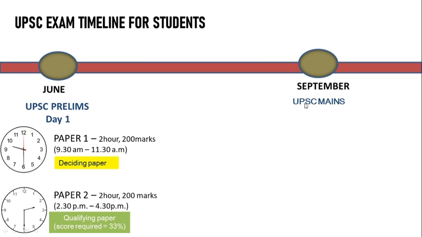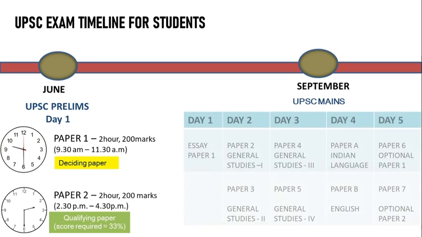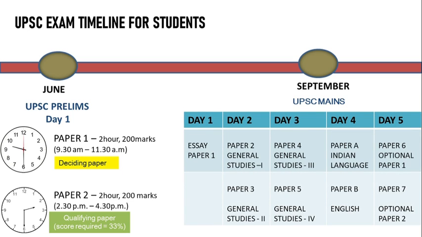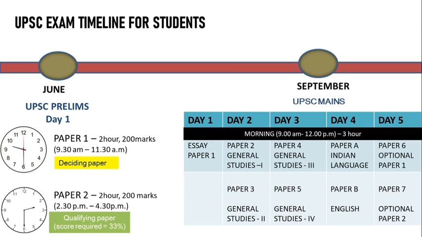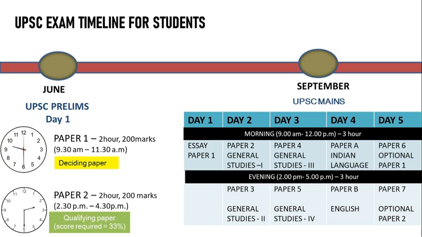So the UPSC mains paper is actually subdivided into different papers and they are conducted on different days. Usually UPSC conducts its main paper in 5 days, and each day has a morning session of 3 hours and an evening session of again 3 hour duration. Day 1 is usually the essay paper.